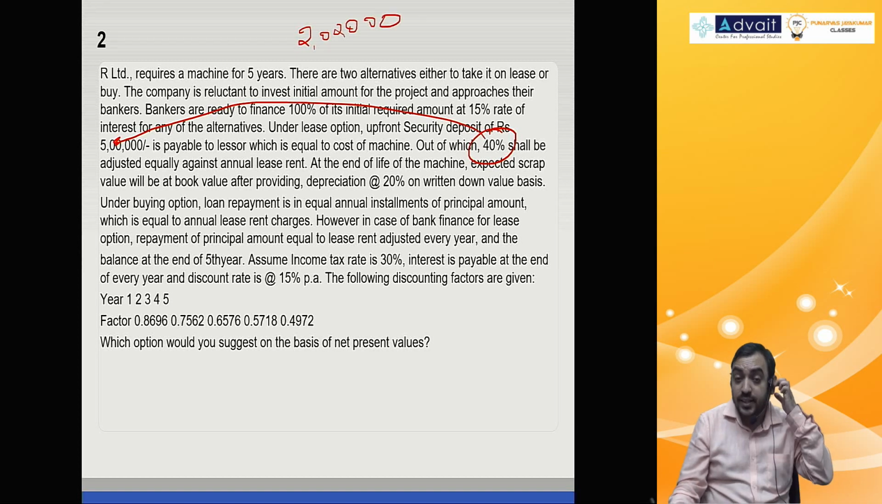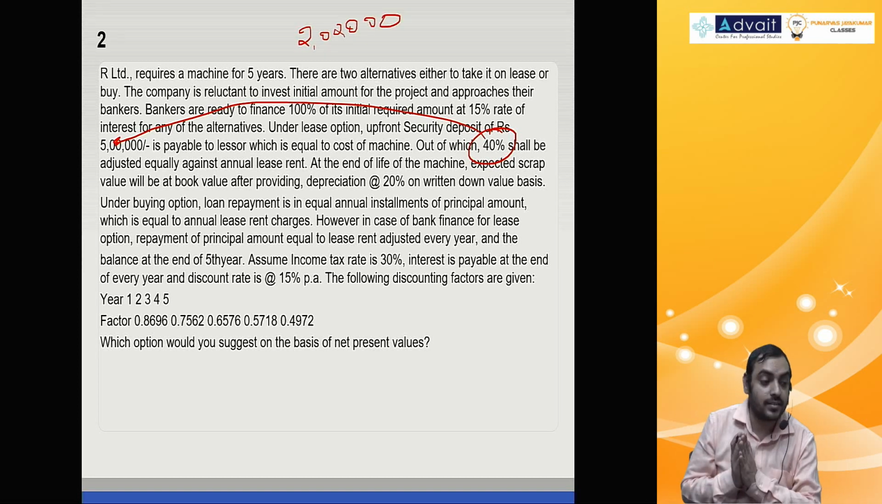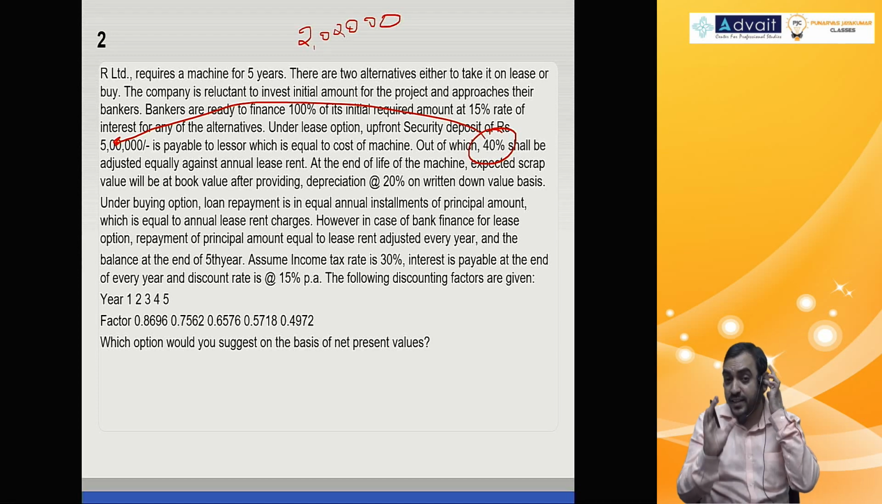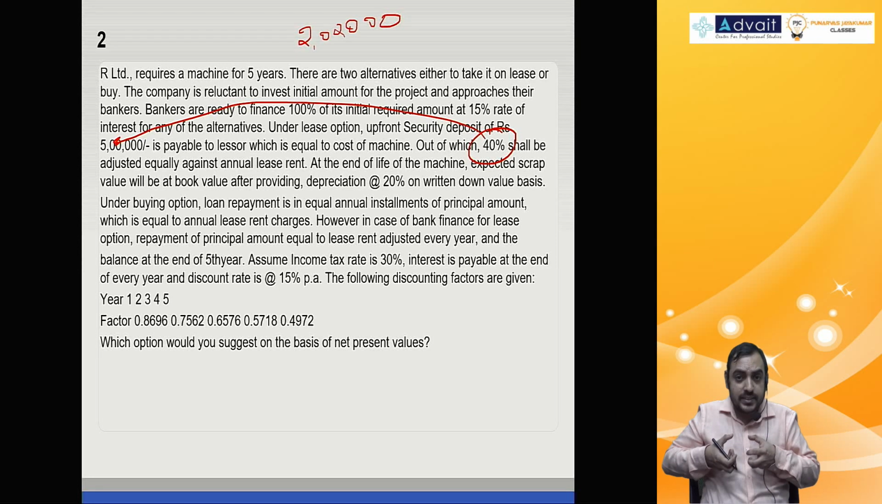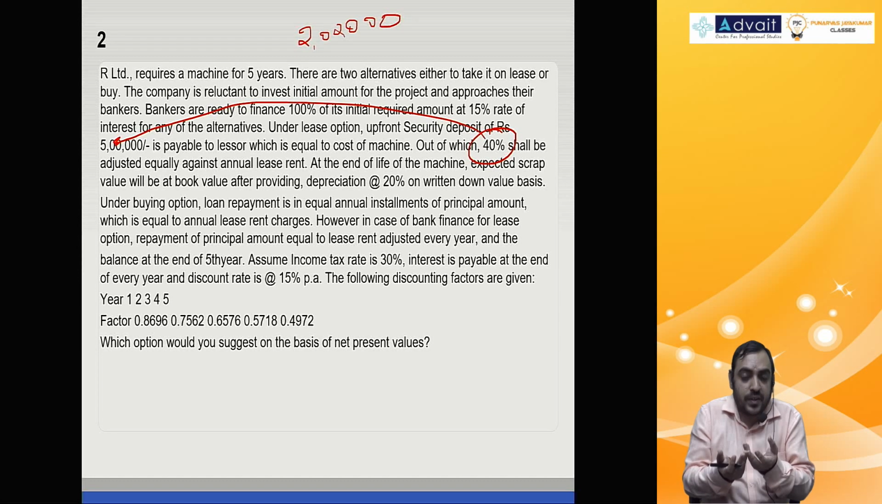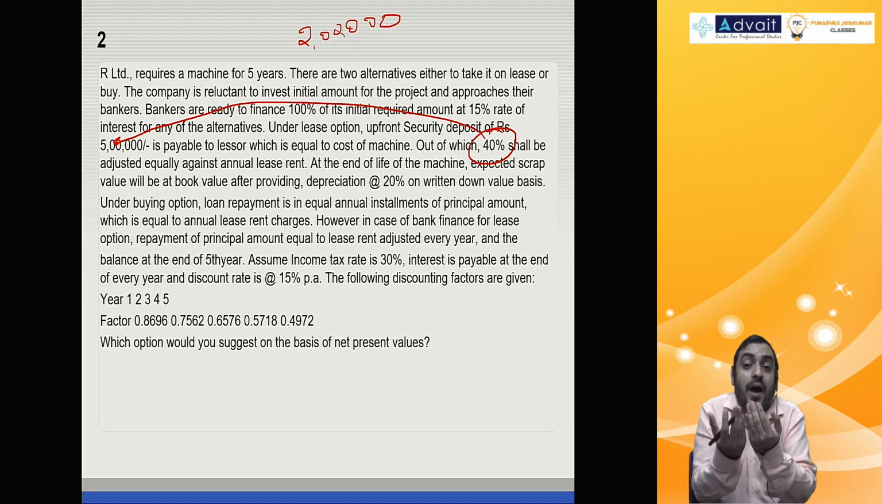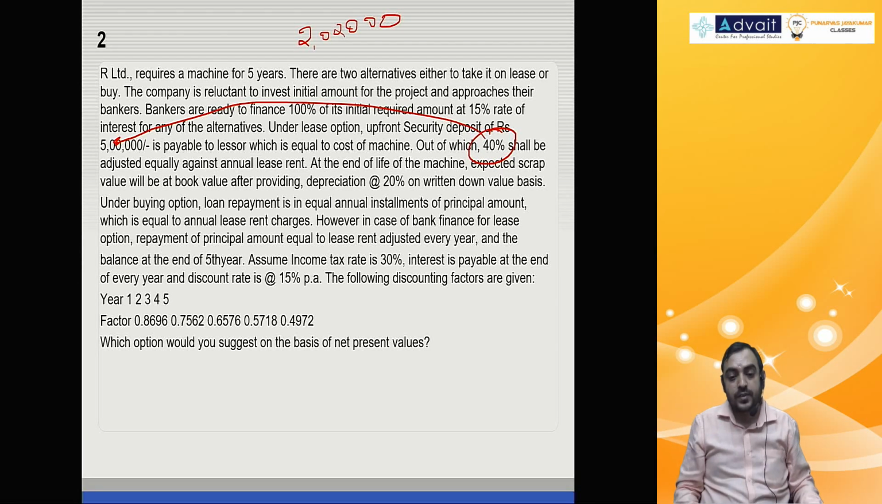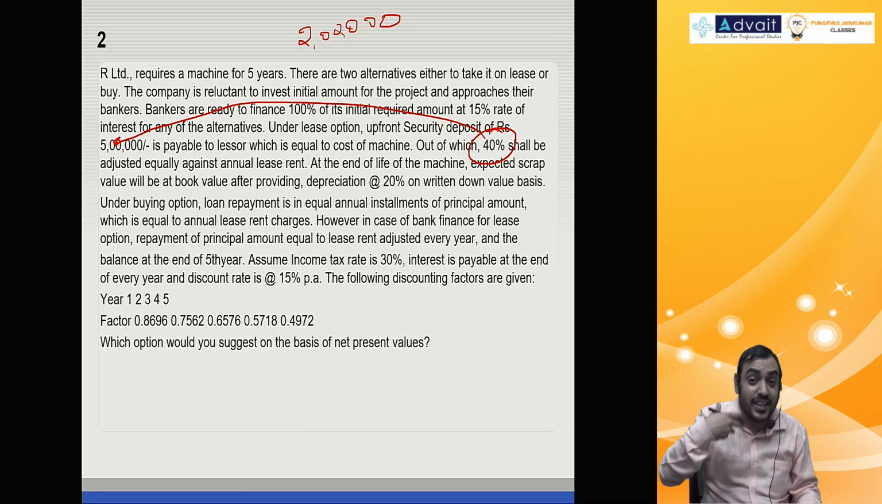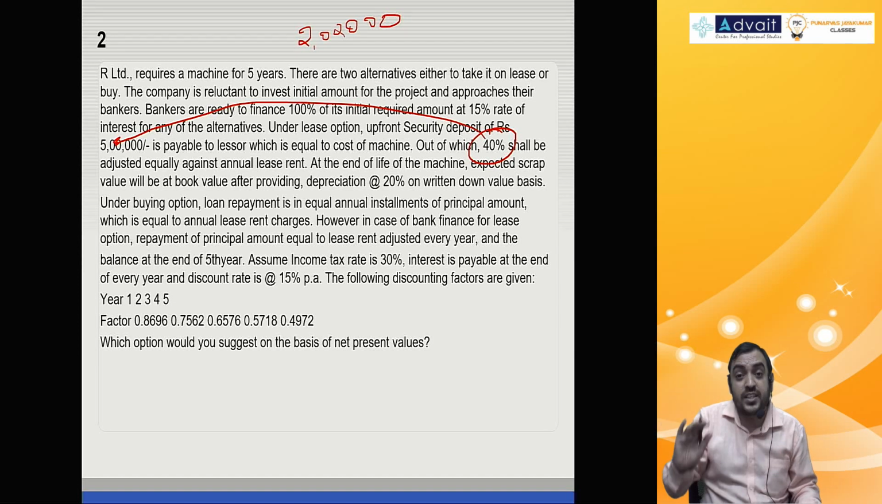That should be adjusted. What do you mean by adjustment? Listen to this point carefully. The lessor receives 5 lakhs from the lessee today, and after 5 years, after the lease period, the lessor gives back the 5 lakhs security deposit to the lessee. Fine? But here, 40% of the 5 lakh the lessor is not giving to the lessee at the end of the 5th year, but is being adjusted in the lease rental.